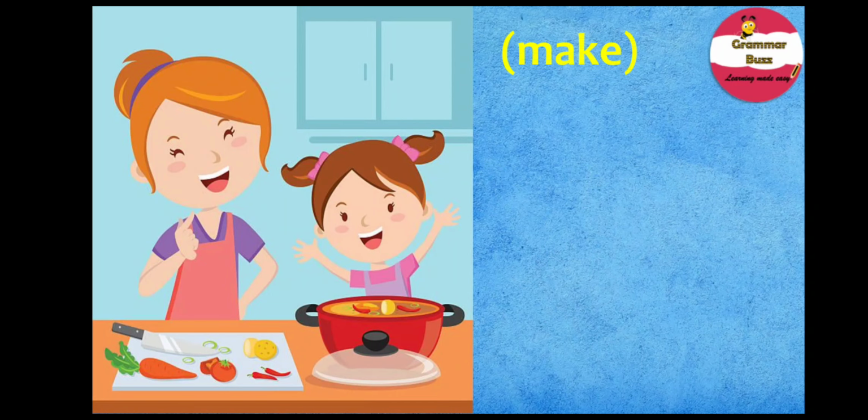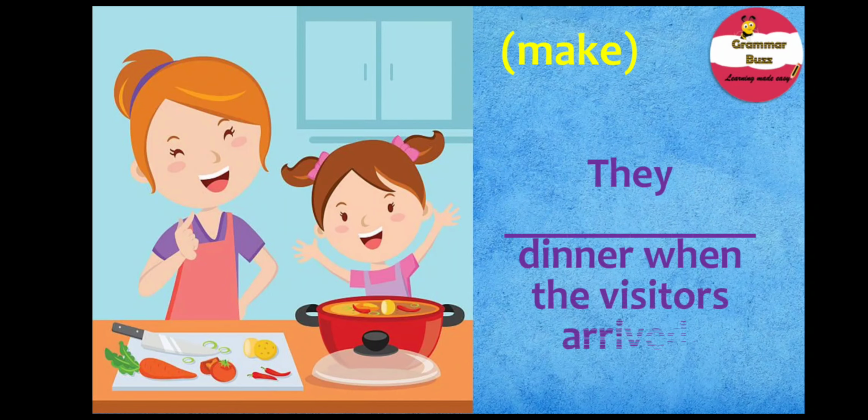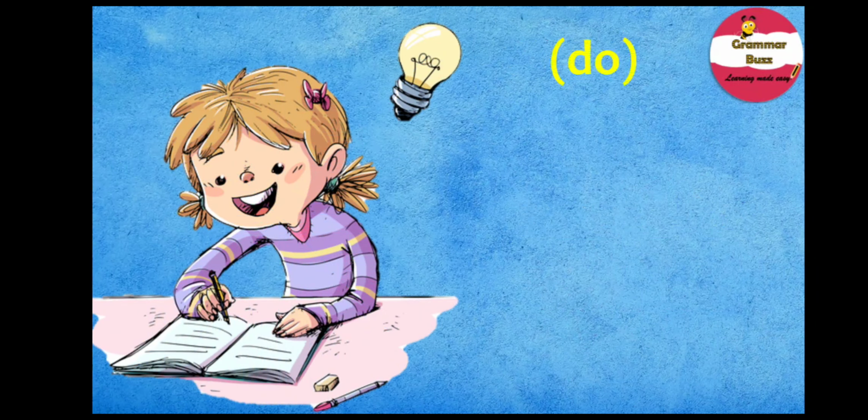And here's your next sentence. Your verb in bracket is make, and your sentence is they dinner when the visitors arrived. Well, what do you think about this one? How are you going to change this to past continuous tense? And I think you have already done it, and it is were making. They were making dinner when the visitors arrived. Well done.